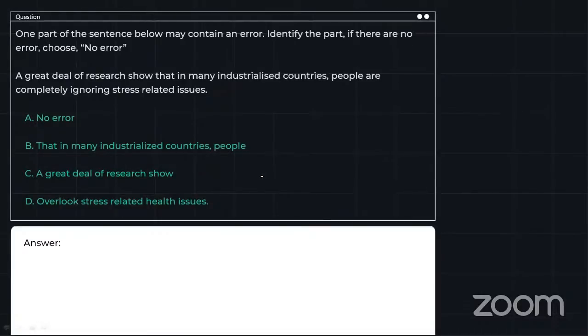Okay. Let's move ahead with the first question now. As I told you, you are going to encounter a lot of error identification questions. We have chosen only one of them. One part of the sentence below may contain an error. Identify the part. If there are no errors, choose no error. I'm going to give you 10 to 20 seconds to solve this question. Till then, I'm going to answer some of the questions in the comments.